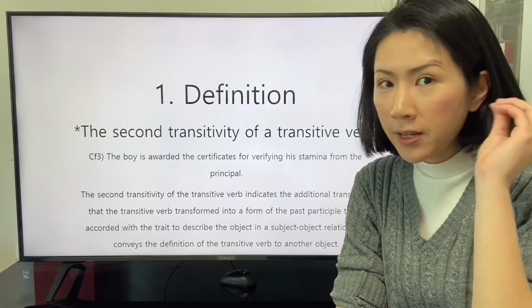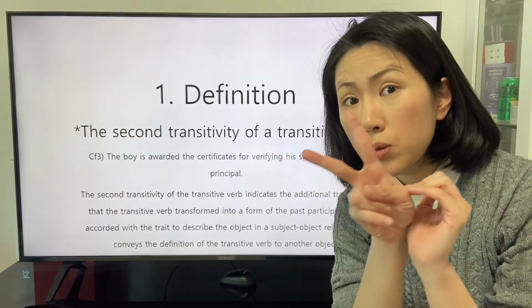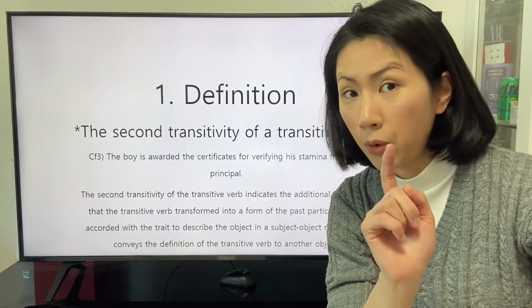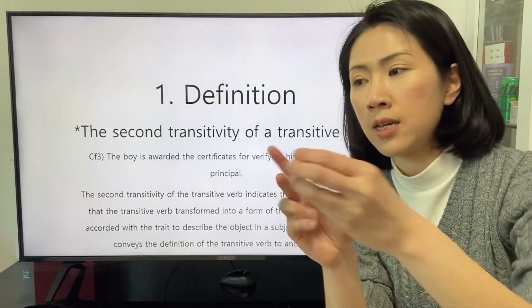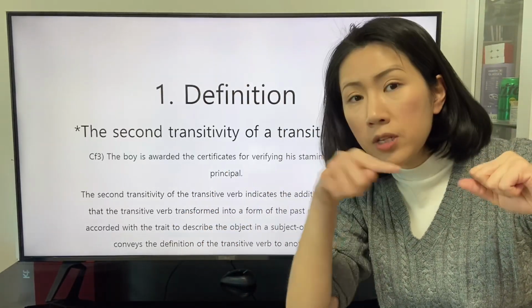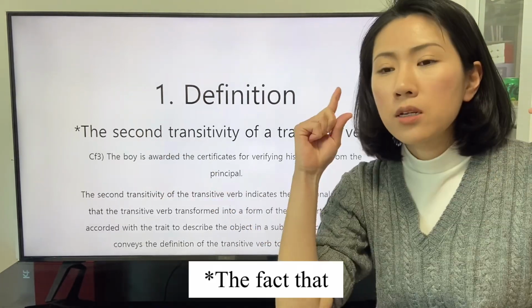With the perspective that a word functions with the two features. The first one is the definition of the word, and the second one is the trait of the word. The trait of the word is accorded with the form as the past participle.